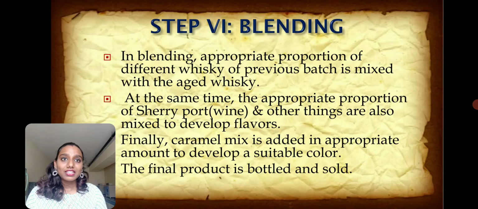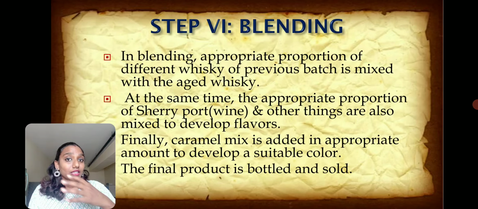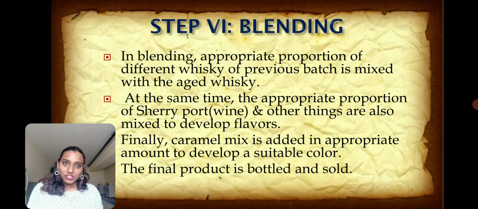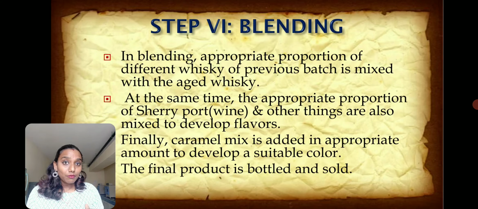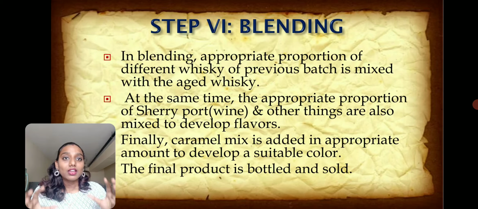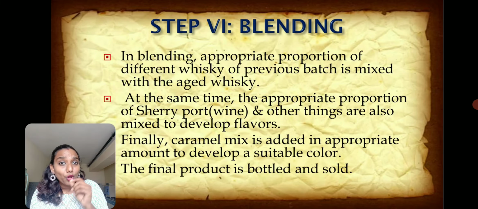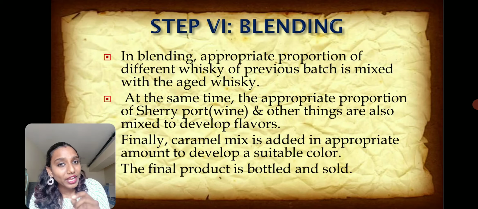This whiskey that has been obtained after aging will now be blended. What is blending? Whiskey is produced in batches, and these batches are put into aging. So there will be different batches of whiskey which have undergone the aging process. Now they take all the different batches of whiskey and mix them together. They blend them together. At the same time, an appropriate proportion of wine is also added.